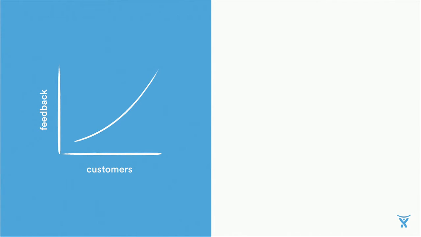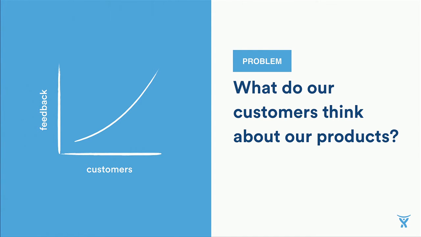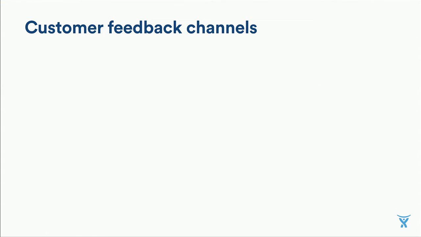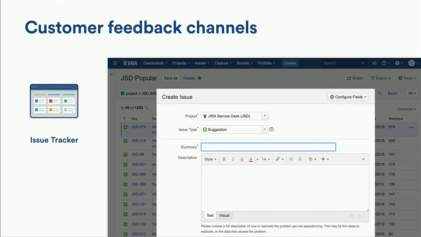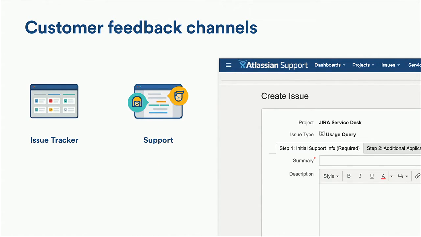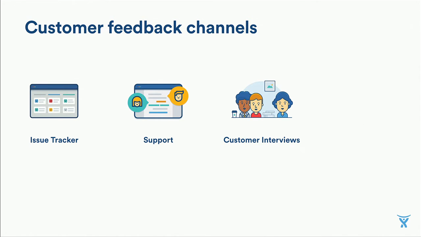Now, one of the problems we have, okay, it's probably a good problem to have, we have a ton of customers. And that means we've got tons of customer feedback. But it can be very hard to figure out what our customers, what each and every one of you think about our products. So we've got several channels of customer feedback. We've got our public issue tracker, JIRA.Atlassian.com, where customers can report bugs and create feature suggestions. We also have support.Atlassian.com, where we provide one-on-one support to our customers. We run a ton of customer interviews to get qualitative feedback on our products, and also run a bunch of surveys to get quantitative feedback.